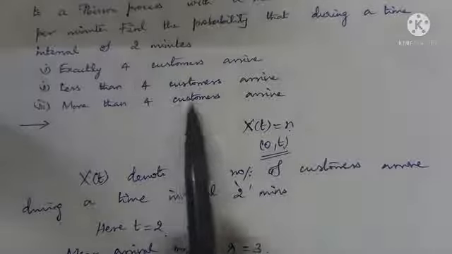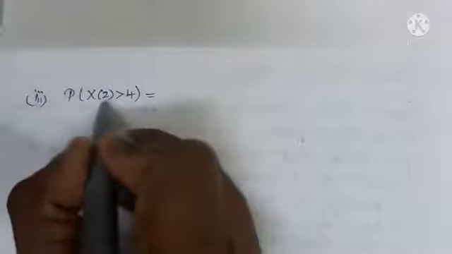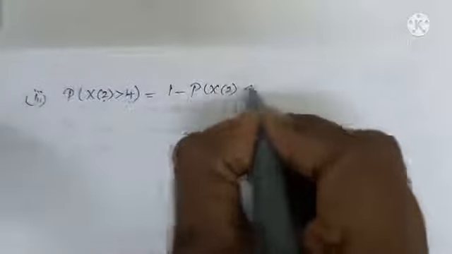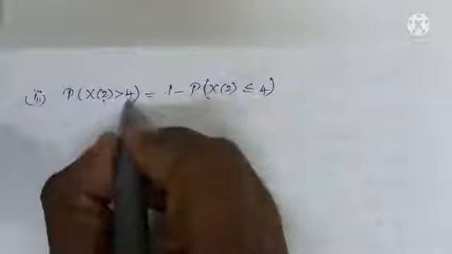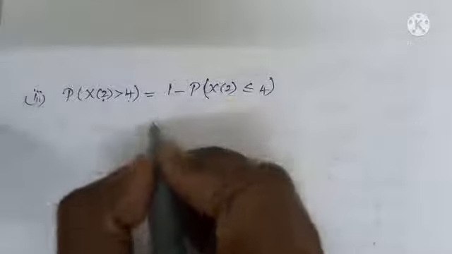And let us see the third subdivision, which is the probability that there are more than 4 customers arriving in a 2-minute interval. It is P(X(2) > 4). There may be 5 customers, 6 customers in the 2-minute interval, etc. This can be rewritten as 1 minus P(X(2) ≤ 4). Instead of finding 5, 6, etc., it can be written like this.